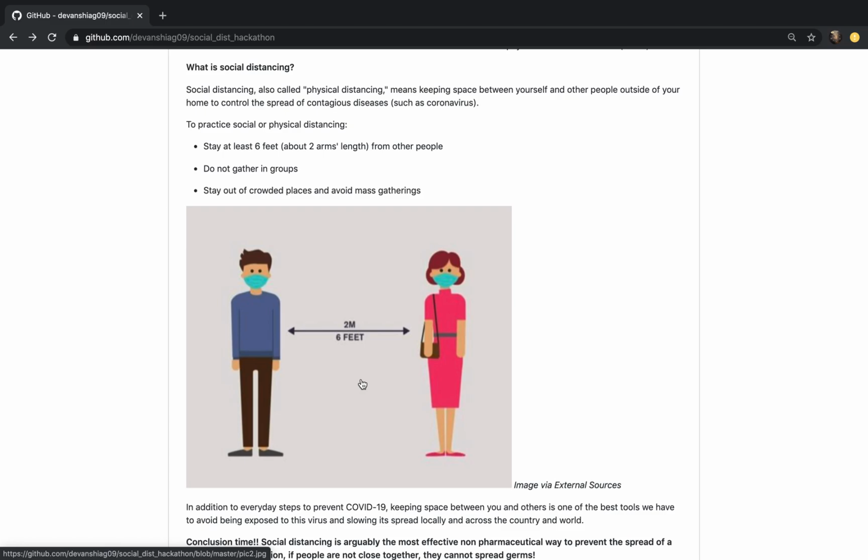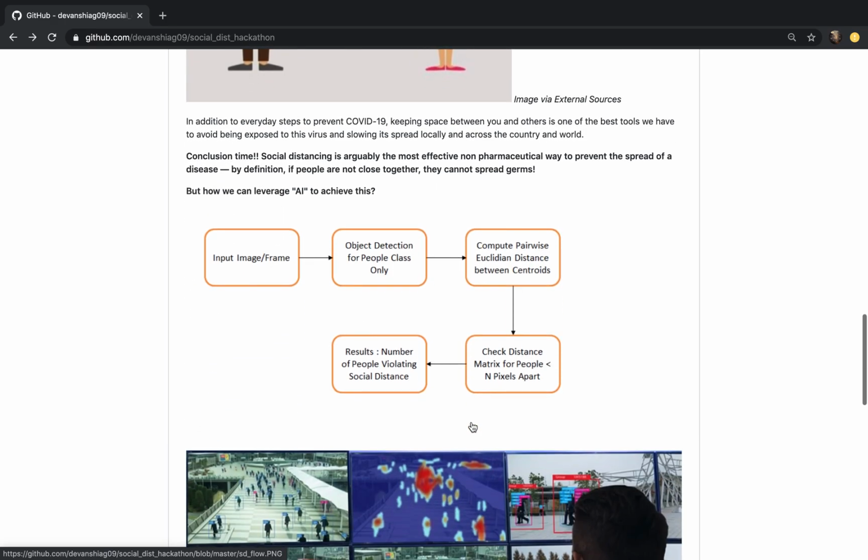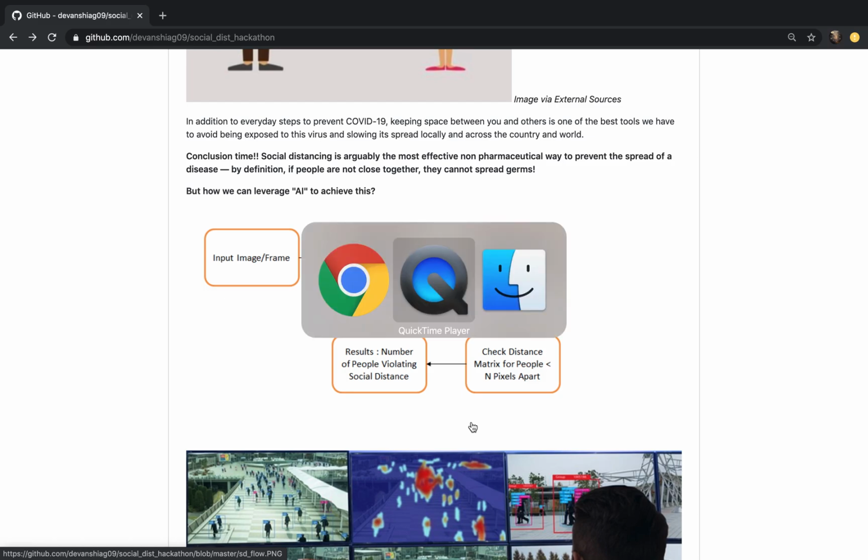Now let's discuss how one can leverage artificial intelligence to achieve social distancing. One answer to this is by building an image processing architecture that takes video feed as an input, uses object detection, and applies distance metrics amongst its various objects. In this case, it is all the people in the visual frame. We can maintain a social distancing index depending upon the place and crowd density of any given region. Now, let's have a look into a camera feed and see how this actually works.